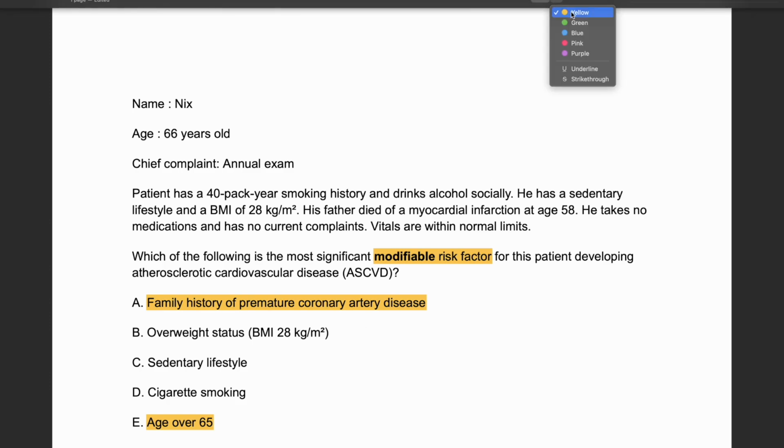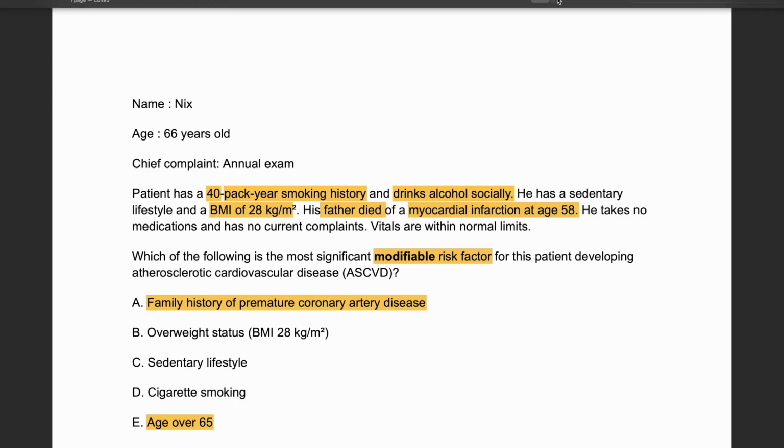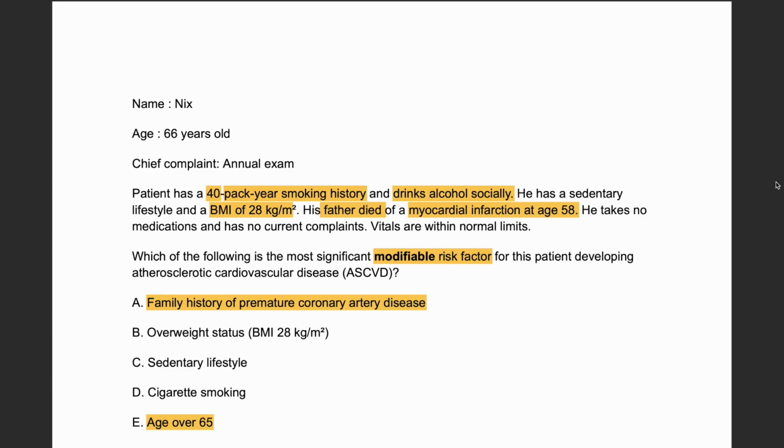A 66-year-old man presents to the clinic for routine health check. So it's like an annual exam. He has a 40-pack year smoking history and drinks alcohol socially. He has a sedentary lifestyle, BMI of 28, and his father died of myocardial infarction at the age of 58. He takes no medication and has no current symptoms or complaints. Vitals are normal.